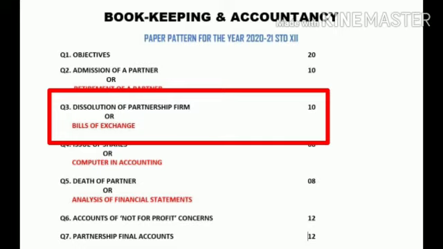The illustration problems, the solved problems of bills of exchange, are for self-study. They are not going to come in your board examination. Only the practical problems of bills of exchange will come, and any one problem will come in your board examination.